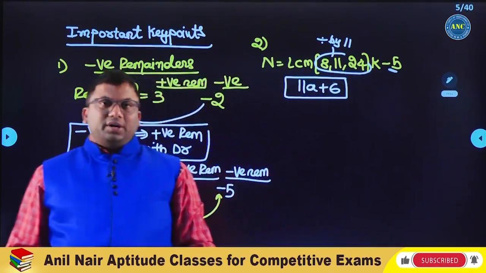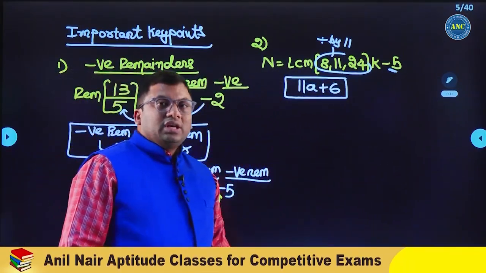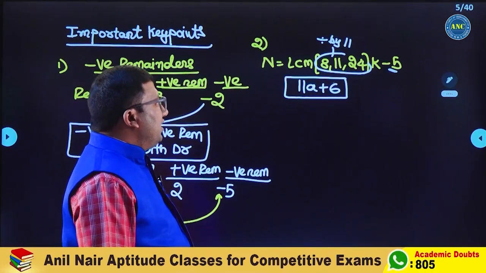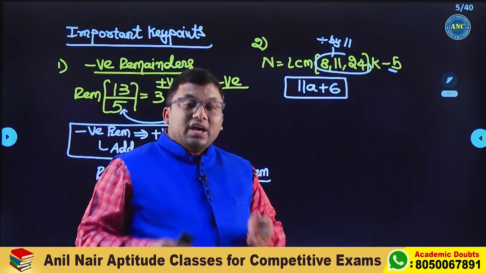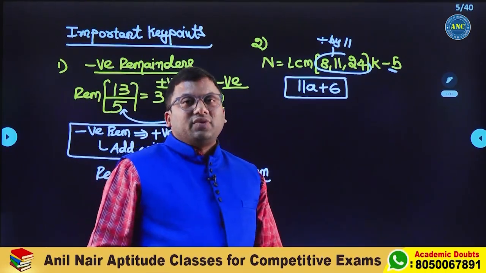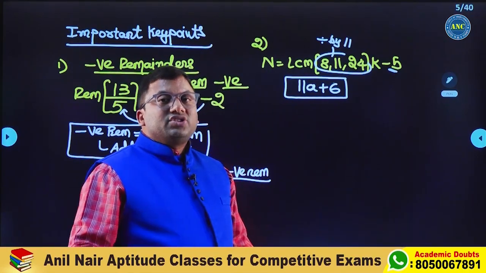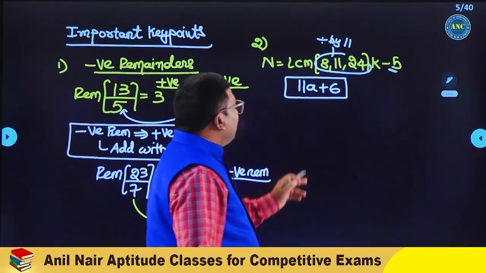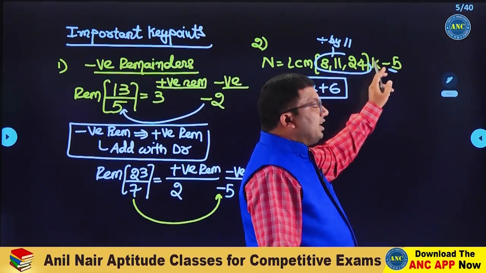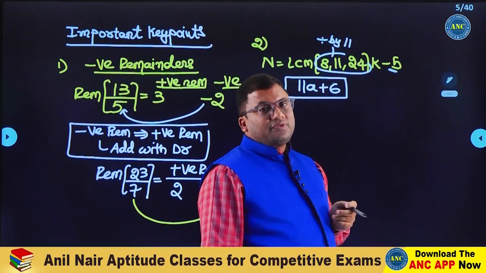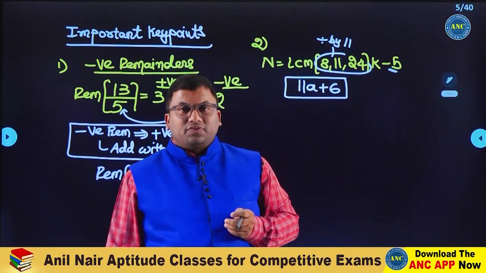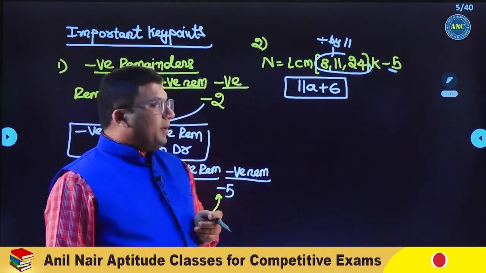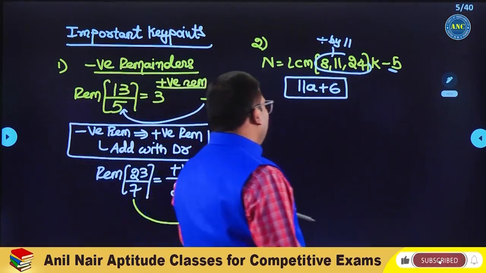Very, very important point. N is equivalent to LCM of 8, 11, 24 into k minus 5. In the input 8, 11, 24, there is one number which is a multiple of 11. The input is divisible by 11. It gives a negative remainder minus 5. Positive remainder will be plus 6.